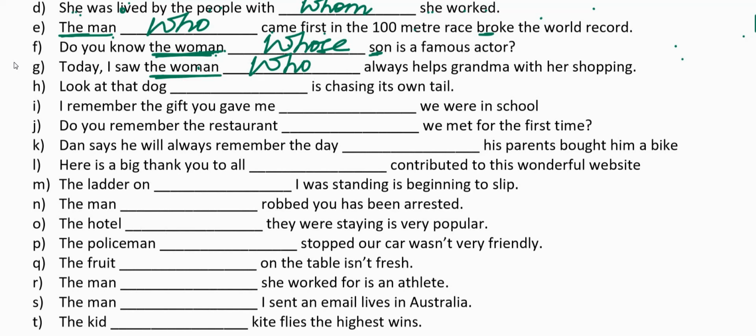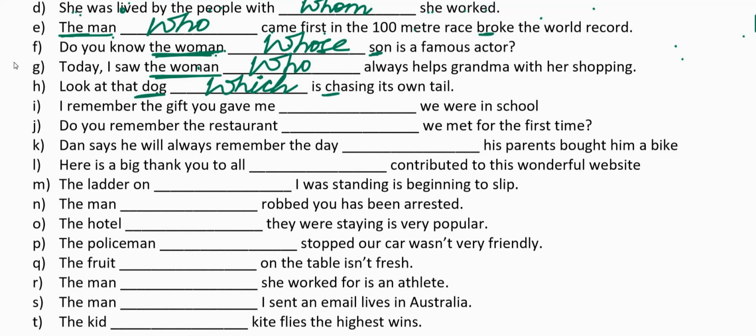Look at that dog. Dash is chasing its own tail. Now how can we write the sentence in two parts? Look at that dog. The dog is chasing its own tail. We all know we are talking about the dog, and the dog itself is the subject of the verb chase. Who is chasing? The dog is chasing. But we cannot write who here. Who is used only with people, I told you. So we can write which. Look at that dog which is chasing its own tail.